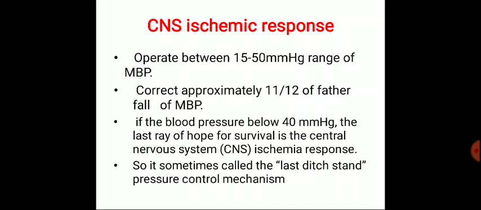Now the other mechanism for the regulation of blood pressure is the CNS ischemic response. It operates between 15 and 50 mmHg of mean blood pressure, and it corrects approximately 11/12 of a further fall of the mean blood pressure. If the blood pressure falls below 40 mmHg, the last ray of hope for survival is the central nervous system ischemic response. It is sometimes also known as the last-ditch stand pressure control mechanism.